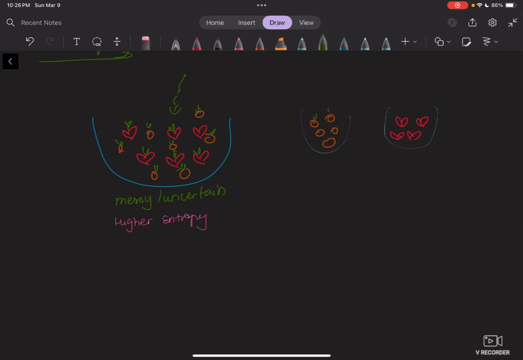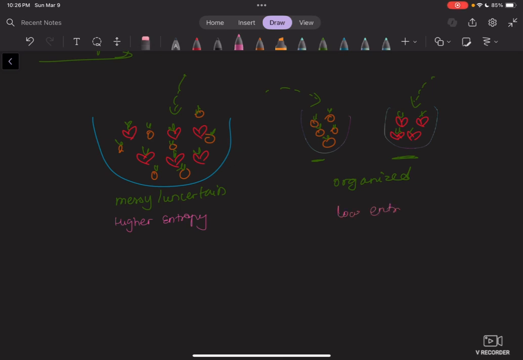Now you have better certainty, right? When you dig in this box, you know it's always going to be an orange, and here you know it's going to be an apple. So if the box only has apples or only oranges, then it's very organized, right? There is no confusion.